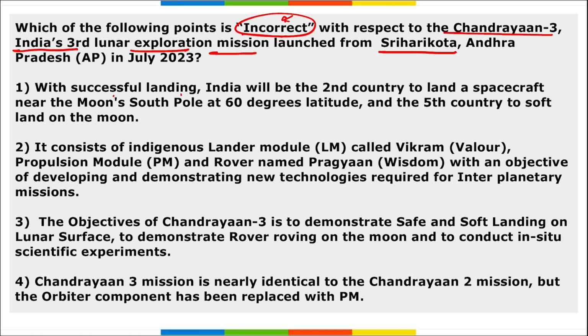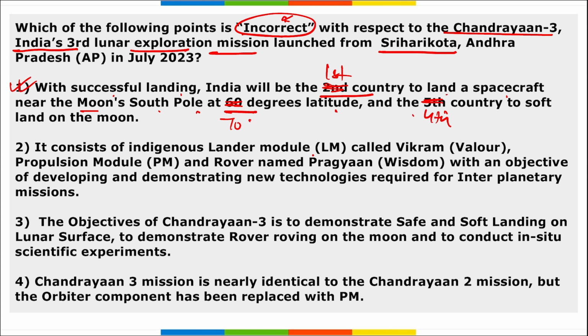With successful landing, India will be the second country to land a spacecraft near the moon's south pole at 60-degree latitude and the fifth country to soft land on the surface of moon. So is option A correct? The option A is not correct. Remember, with this successful landing, India will become the first country to land a spacecraft near the moon's south pole with 70 degrees latitude and the fourth country to soft land near the surface of the moon. Correct? Option A is incorrect, so our answer is option 1.